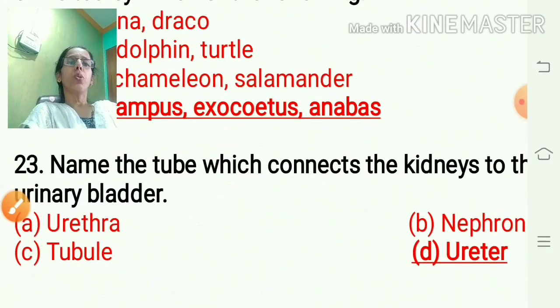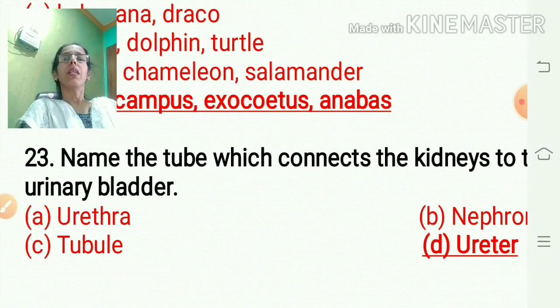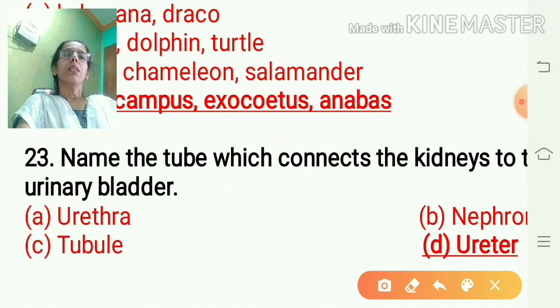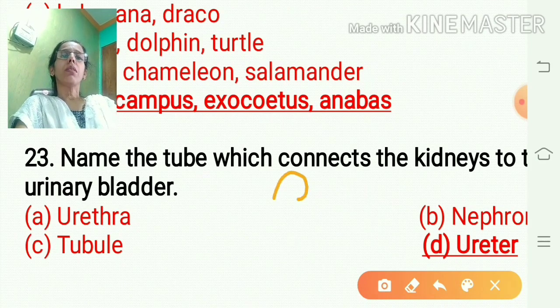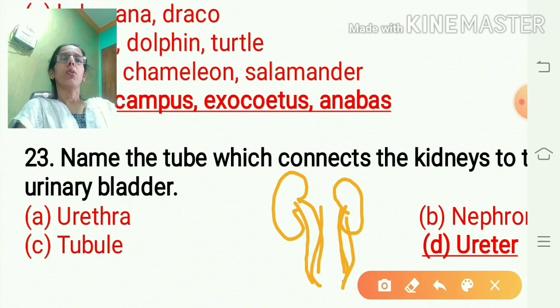Name the tube which connects the kidneys to the urinary bladder. If you have seen the structure of the excretory system, then you have seen that here this is the kidney. From that kidney, these are the ureters.